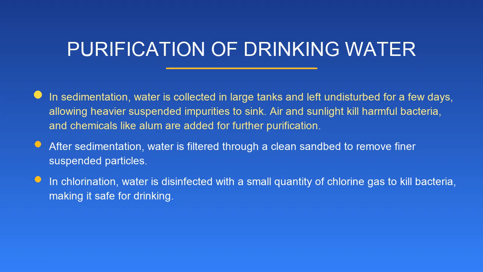In sedimentation, water is collected in large tanks and left undisturbed for a few days, allowing heavier suspended impurities to sink. Air and sunlight kill harmful bacteria, and chemicals like alum are added for further purification. After sedimentation, water is filtered through a clean sandbed to remove finer suspended particles. In chlorination, water is disinfected with a small quantity of chlorine gas to kill bacteria, making it safe for drinking.